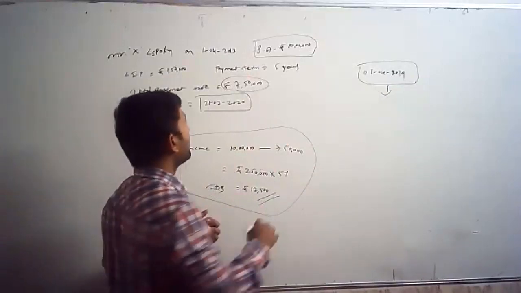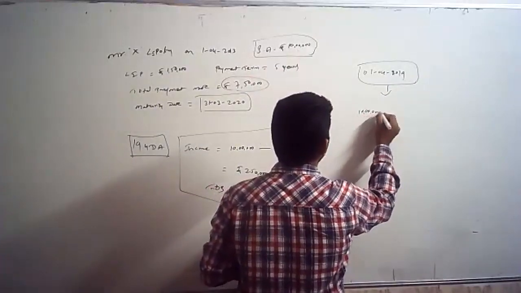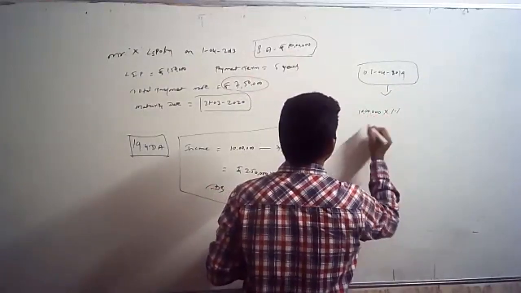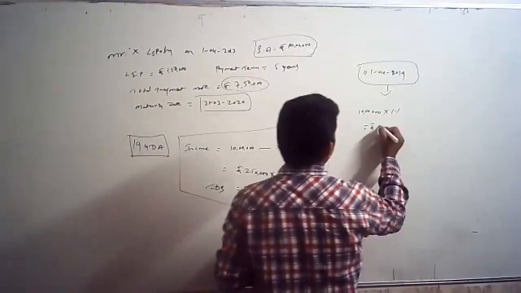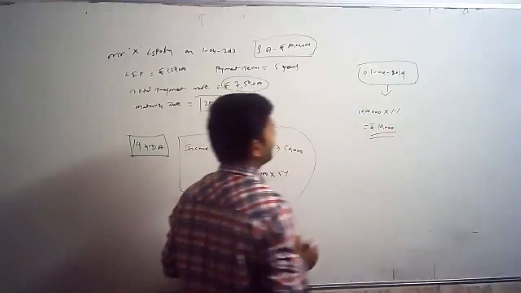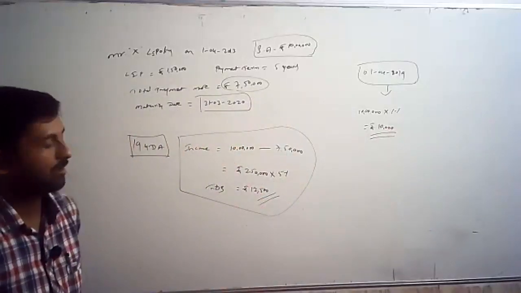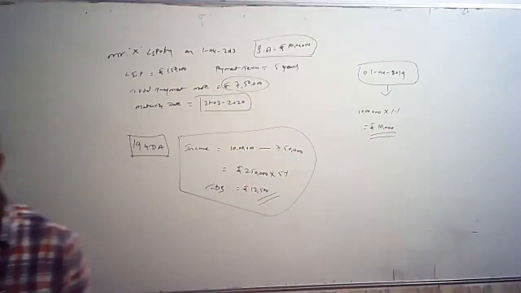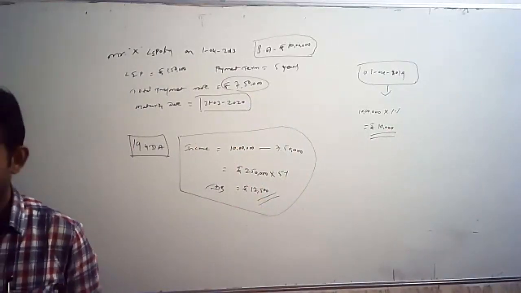How do you calculate? On the entire 10 lakh rupees, you will calculate 1% TDS. That will be rupees 10,000. 1% of 10 lakh is 10,000 rupees. Any doubt? Fine.